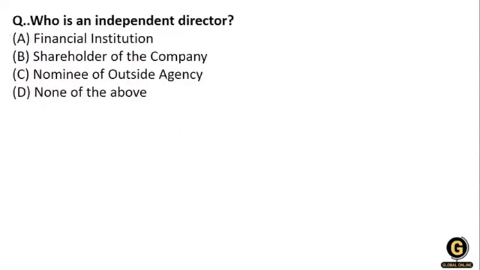Next question: who is an independent director? Option A, financial institution; shareholder of the company; nominee of the outside agency; none of the above. An independent director does not depend on anyone. An independent director is not connected or associated with the company in any manner, and works only to safeguard the interest of members who individually cannot look after their interest. He is a nominee of an outside agency, not involved himself. So option C is correct.